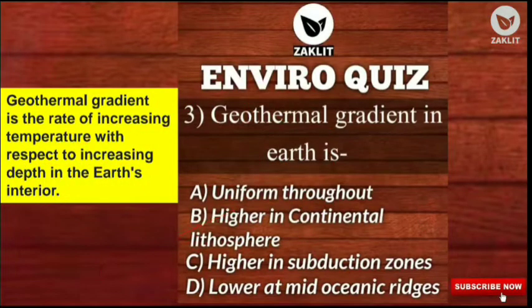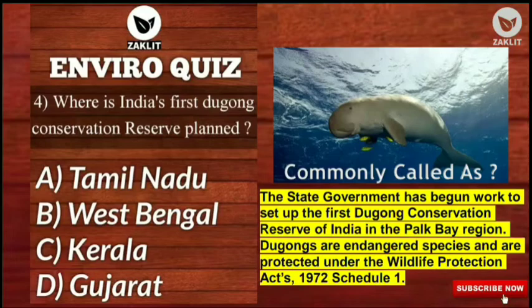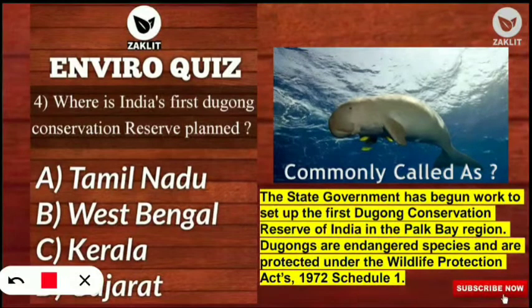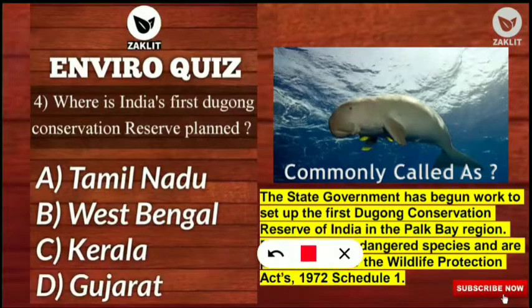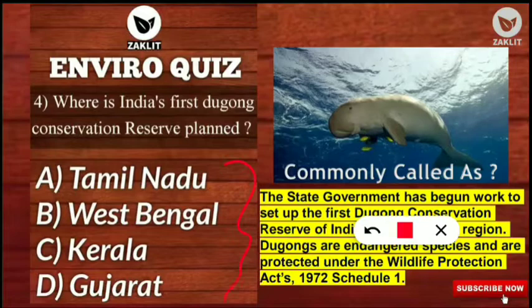So let's move on to the next question. Where is India's first Dugong Conservation Reserve planned? The options were Tamil Nadu, West Bengal, Kerala and finally option D was Gujarat. Among the four, the correct option will be option number A.